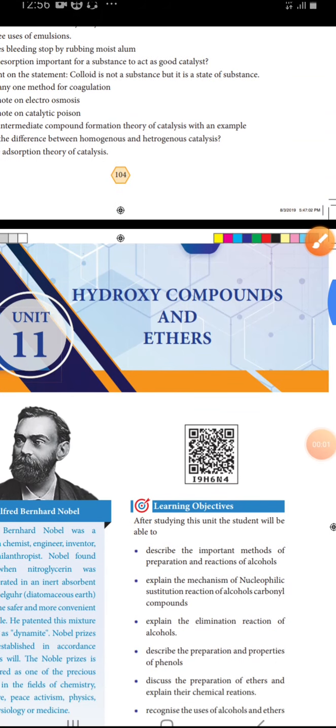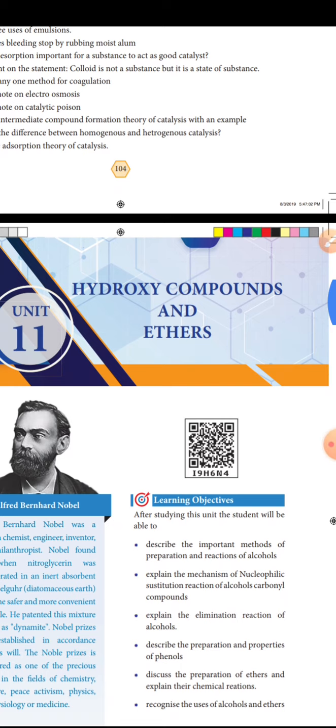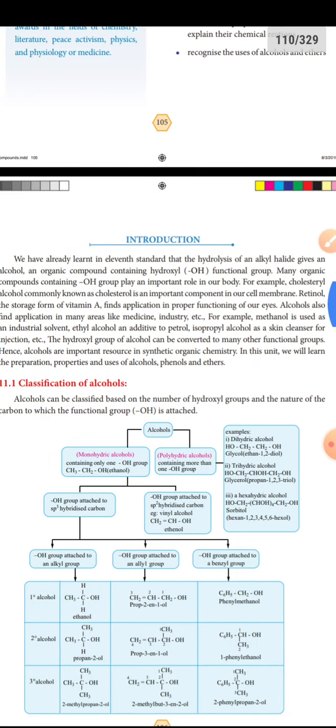Hello students, this is for 12th standard chemistry, hydroxy compound and ether. This lesson is the combination of two lessons. One is a hydroxy compound, another one is an ether. This is unit number 11.